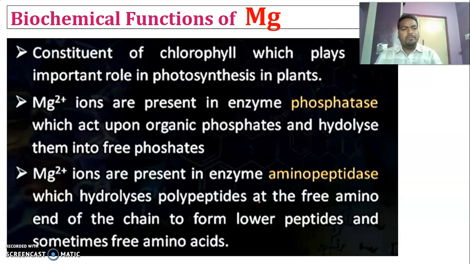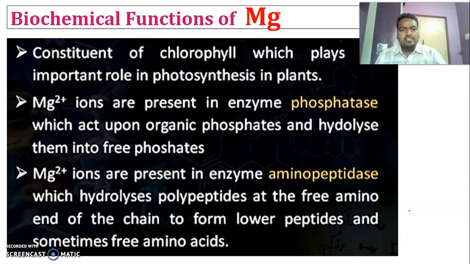Magnesium is a very important constituent of chlorophyll. I explained the role of chlorophyll and its existence in the previous slide. So it plays a vital role in photosynthesis. Along with that, more than 300 magnesium dependent enzymes are there in nature.